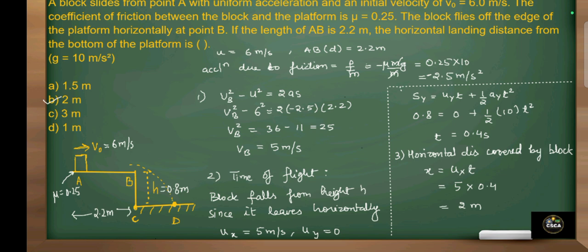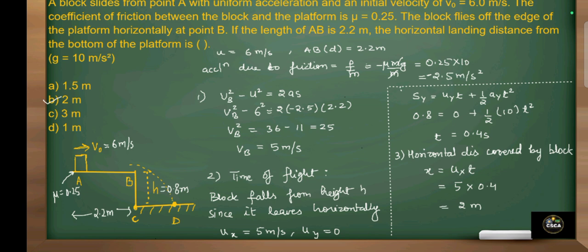Accordingly, we know that the acceleration of the block due to friction is equal to friction force divided by mass. Here the friction force will be mu times normal reaction, where normal reaction is mg, so it is mu mg divided by m. The m gets cancelled, and we put the value of mu, that is 0.25 into 10, which becomes minus 2.5 meter per second square. This friction force is against the direction in which the object is moving, so that is why we are getting a negative sign.